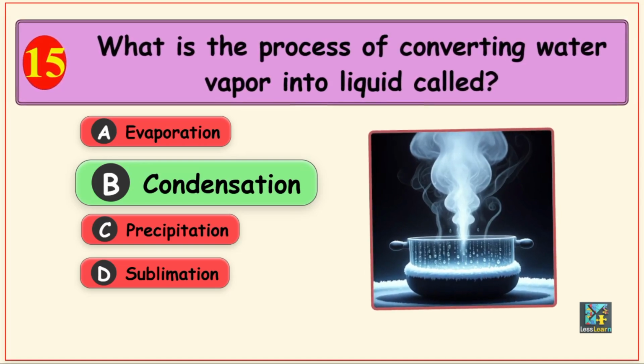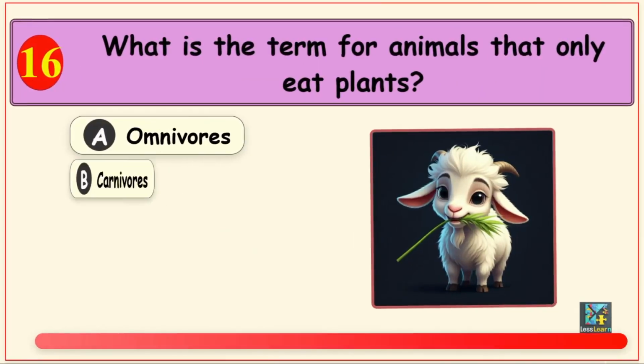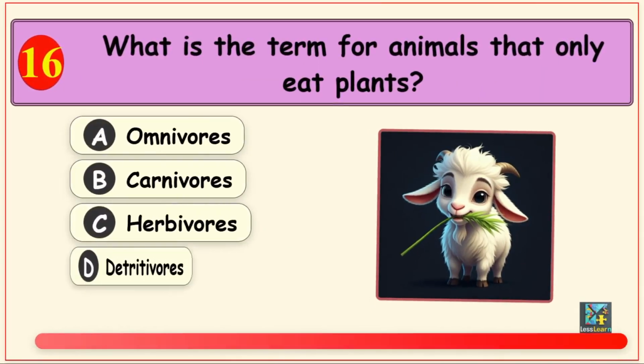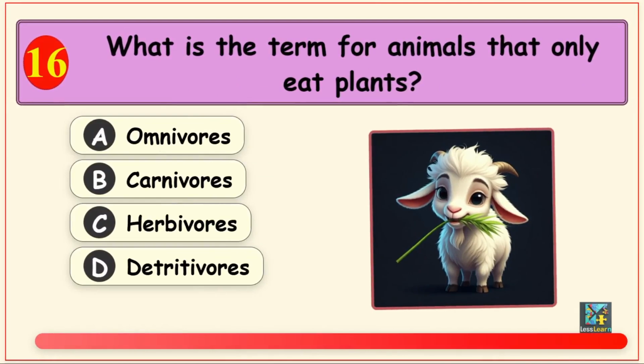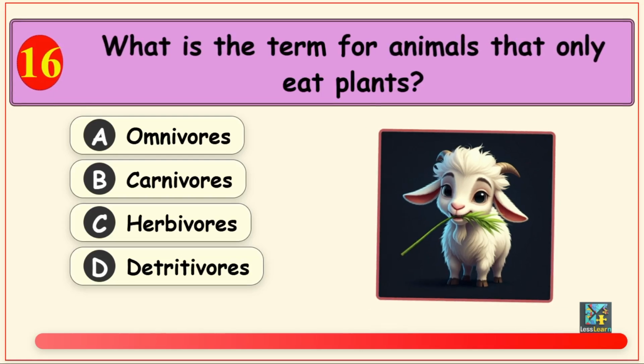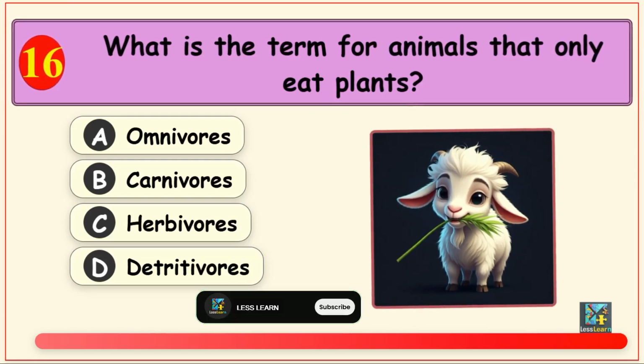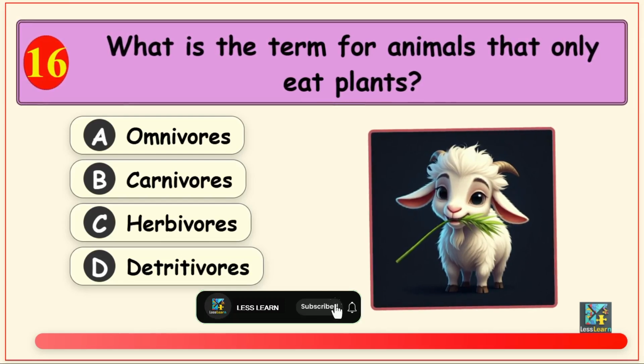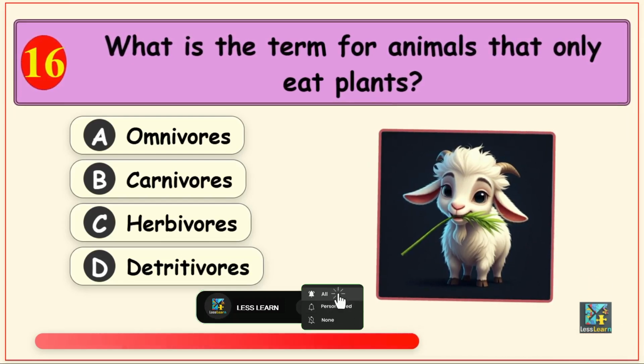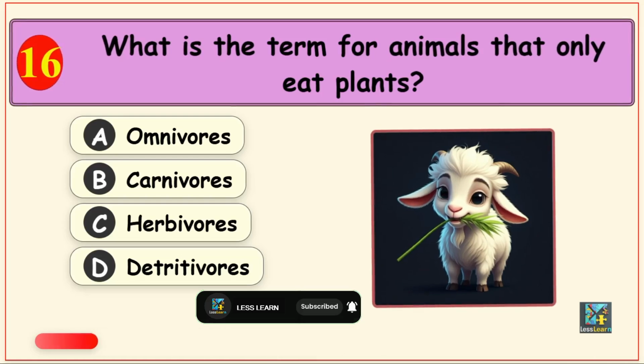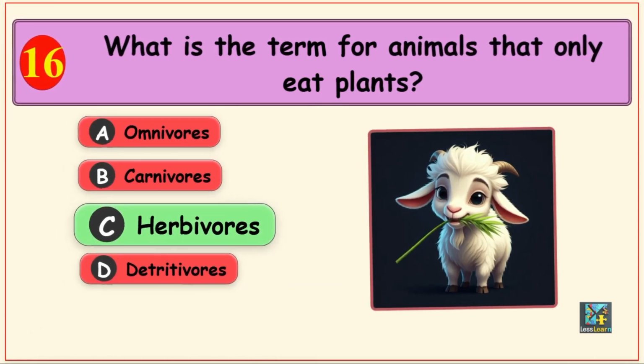Alright, next question. What is the term for animals that only eat plants? Options are option A, omnivores, option B, carnivores, option C, herbivores, and option D, detritivores. The correct option is option C, herbivores.